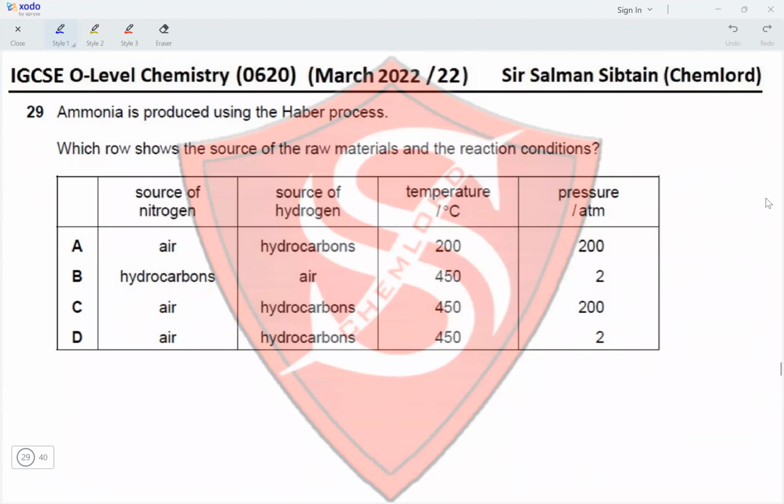Question 29. Ammonia is produced using the Haber's process. Which row shows the source of the raw materials and the reaction condition? So source of nitrogen would be air. So this would eliminate option B. Then source of hydrogen would be hydrocarbons, which is there in all the three remaining options. The temperature at which the reaction occurs is 450 to 500 degrees Celsius, eliminating option A. And finally, the pressure is 200 atmospheres, eliminating option D. Therefore, option C is the correct option for this question.